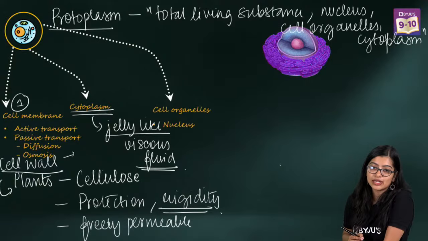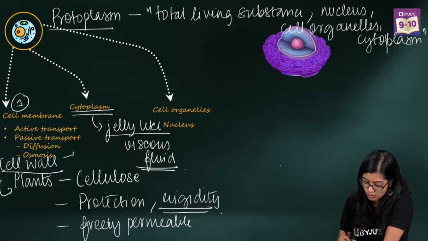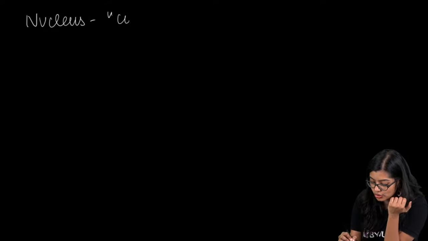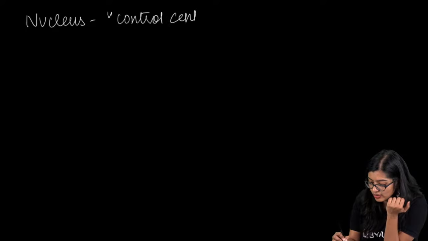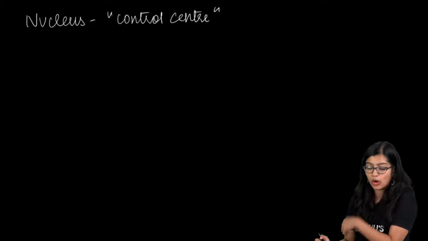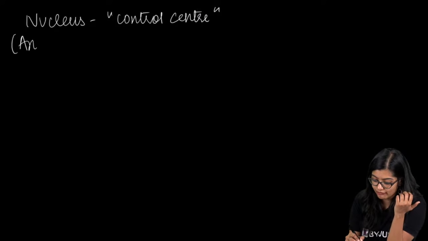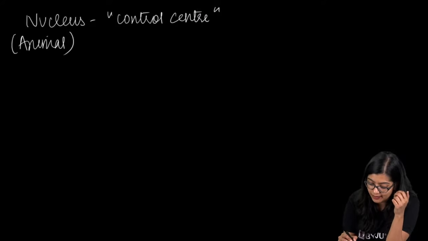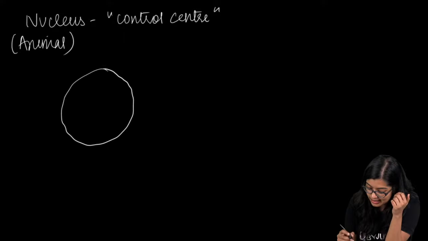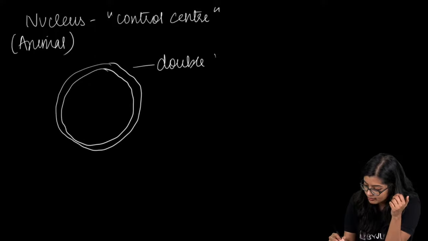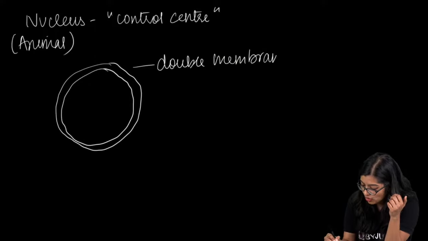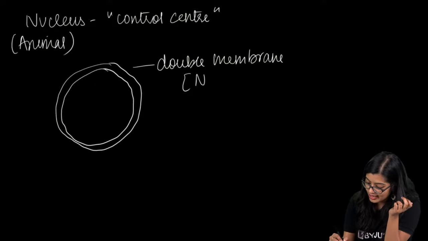So how do we define the nucleus? The nucleus is the control center of the body. Now in the case of an animal cell, we see that the nucleus is double membraned, or you can say double layered, and this is called the nuclear membrane.